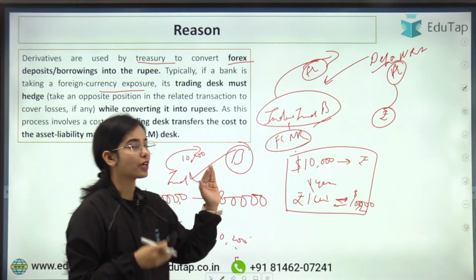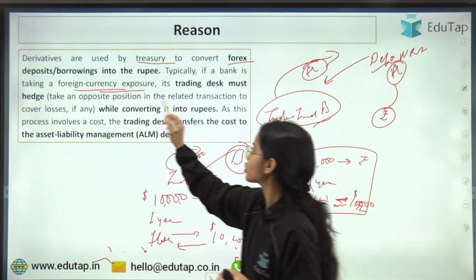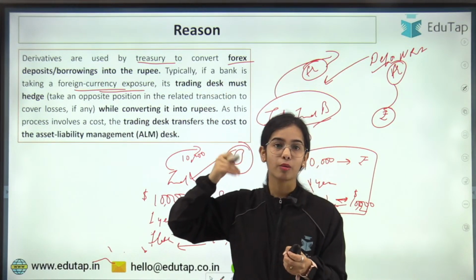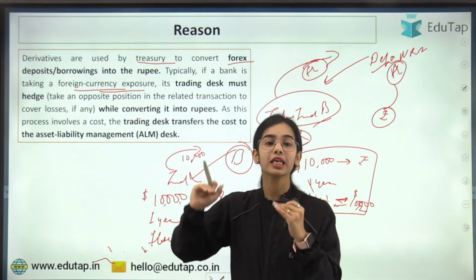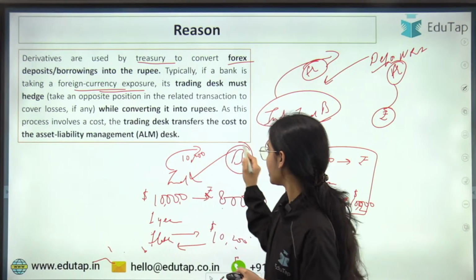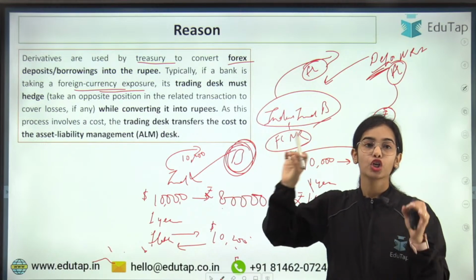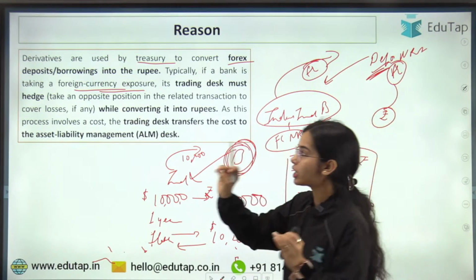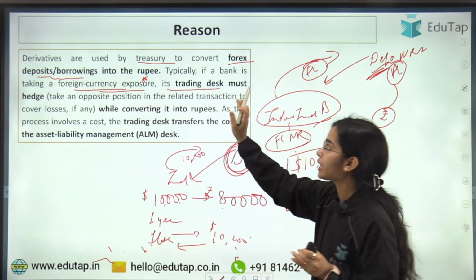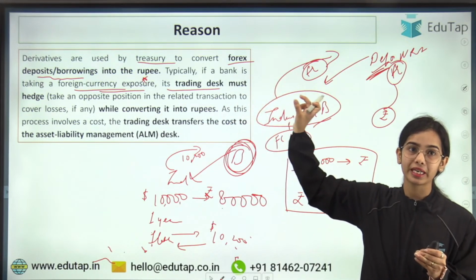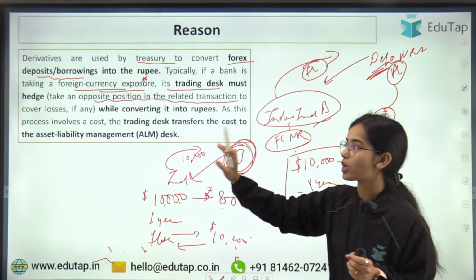So this is the idea that whenever any bank is taking a foreign currency exposure, that is, if it is taking borrowing or if it is taking deposits, because these are the exposures, these are the liability that the bank has to return. The borrowing as well as the deposits that are in the foreign currency are liabilities, and they have to be returned. So it is said that typically if a bank is taking a foreign currency exposure, either in the form of foreign currency deposits or borrowings, its trading desk present in the bank must hedge, take an opposite position in the related transaction to cover the losses, if any.